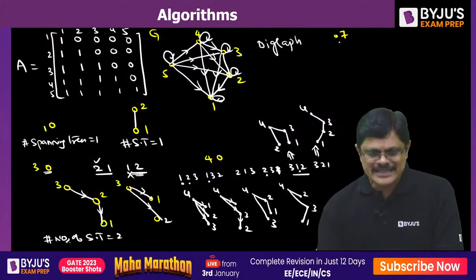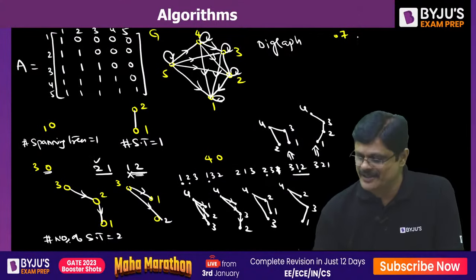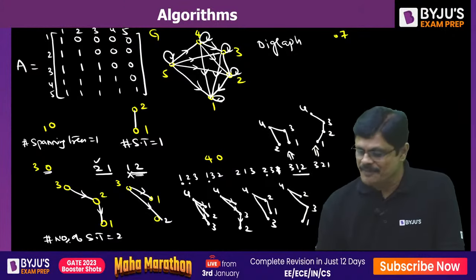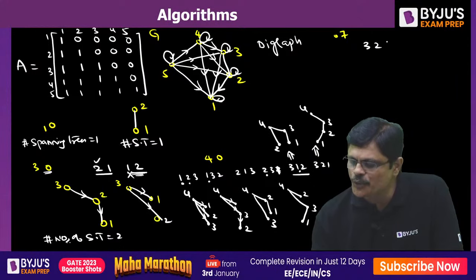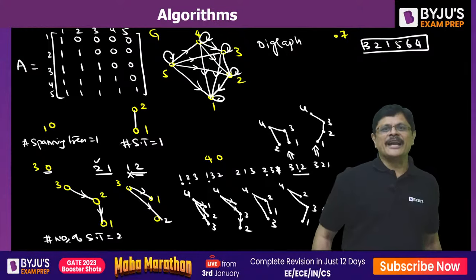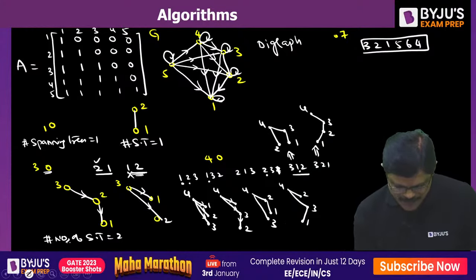Yeah, 7 is there. So I'll give you a permutation of 1, 2, 3, 4, 5, 6, because 6 factorial permutations are there. So for example, 3, 2, 1, 5, 6, 4. Can you give a spanning tree for this according to our rules?